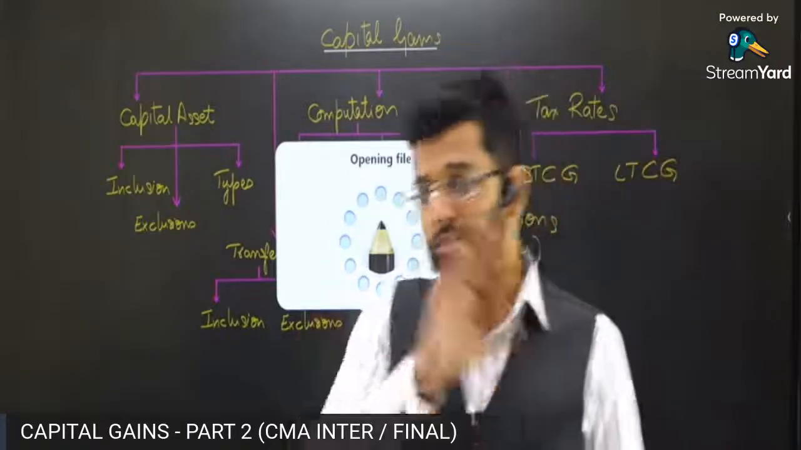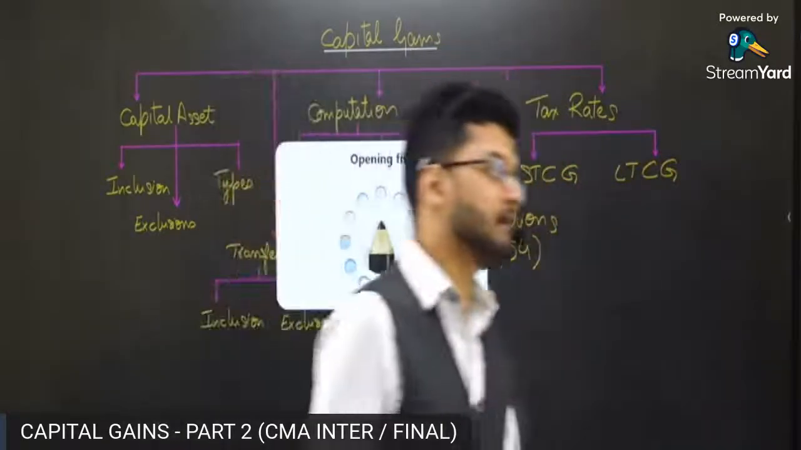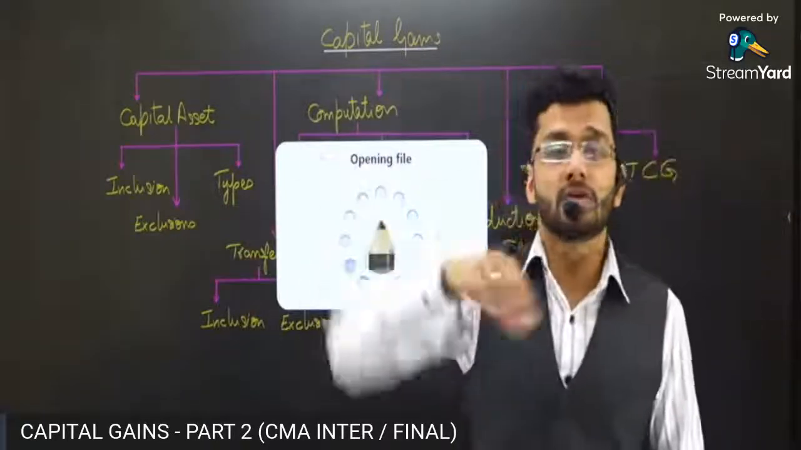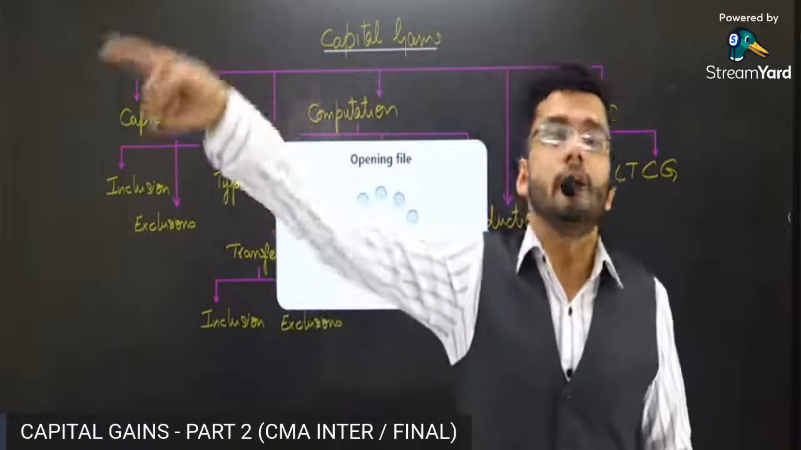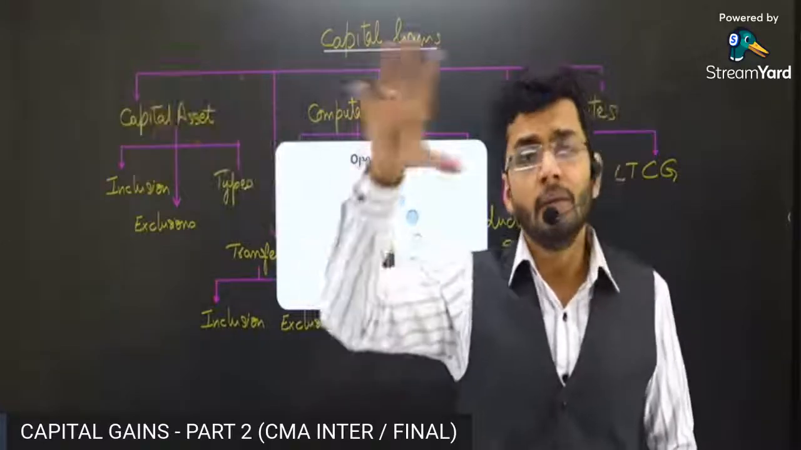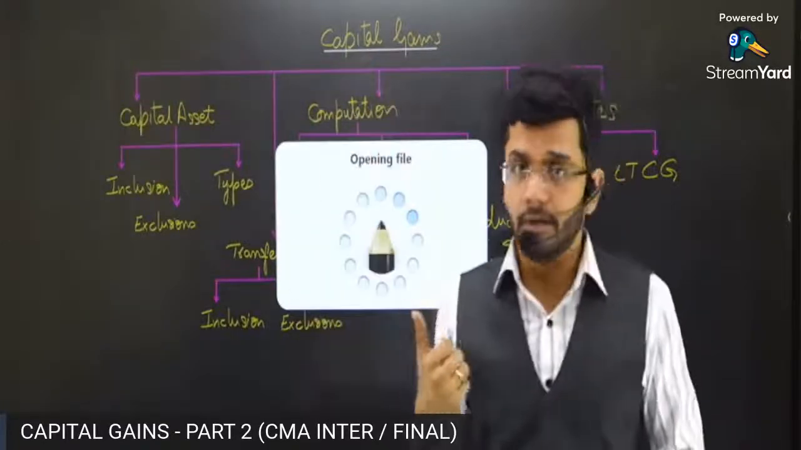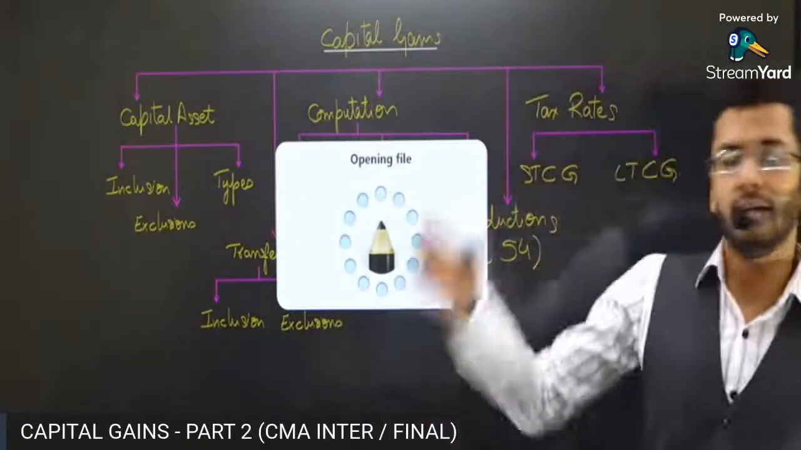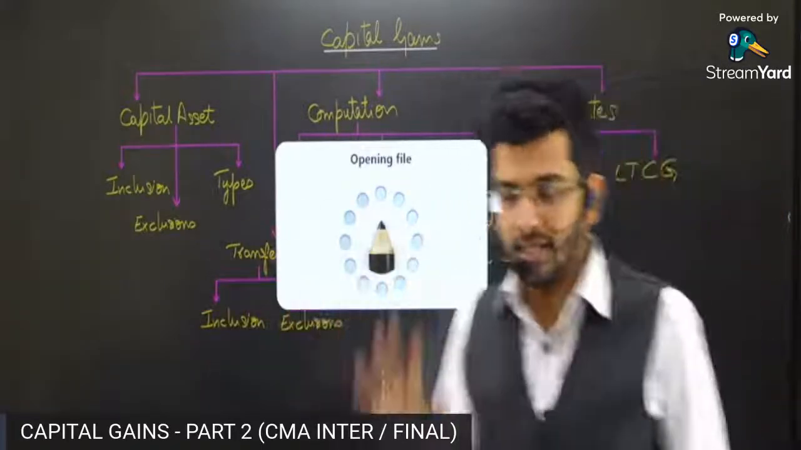So sales consideration is sorted. Sales consideration is the amount of book value of that asset which is introduced in the books of accounts of the partnership firm. At whatever value partnership firm is undertaking that particular asset, that value will be the value of sales consideration in hands of the partner. That is the sales consideration.